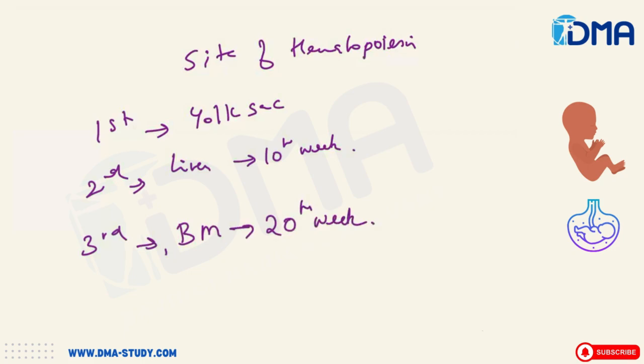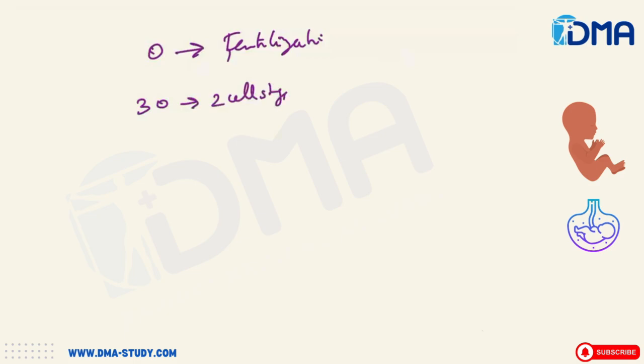Then coming to the fetal development and the weeks. I think we saw this earlier also, but still let me summarize. The 0th day we consider as the fertilization day. 30 hours will be the two-cell stage. The 4th day will be the 16-cell stage, that is the morula. The 6th day will be the blastocyst.